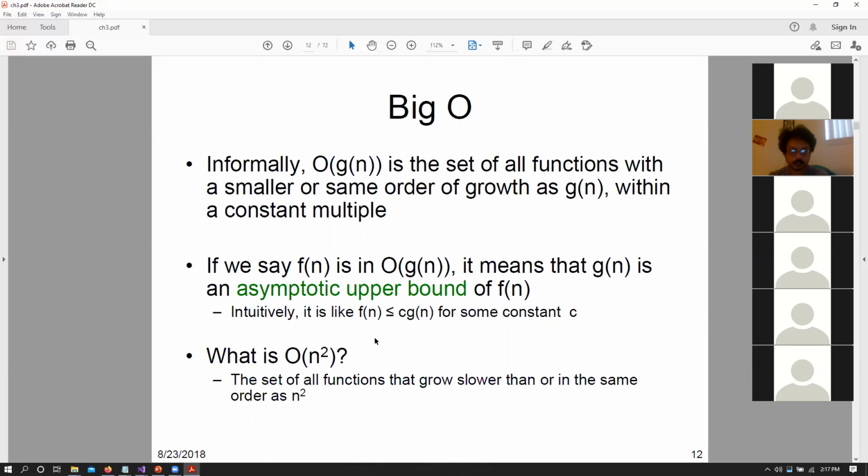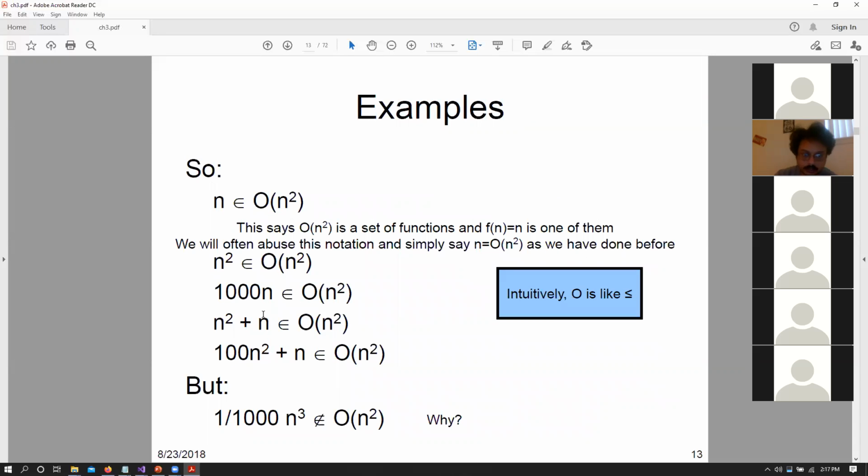Very good. Okay. I'll come to explaining this in more detail, but n squared plus n is in big O of n squared. Similarly, for 100n squared plus n, there is a constant that we can multiply with n squared, and we can always upper bound that particular amount.